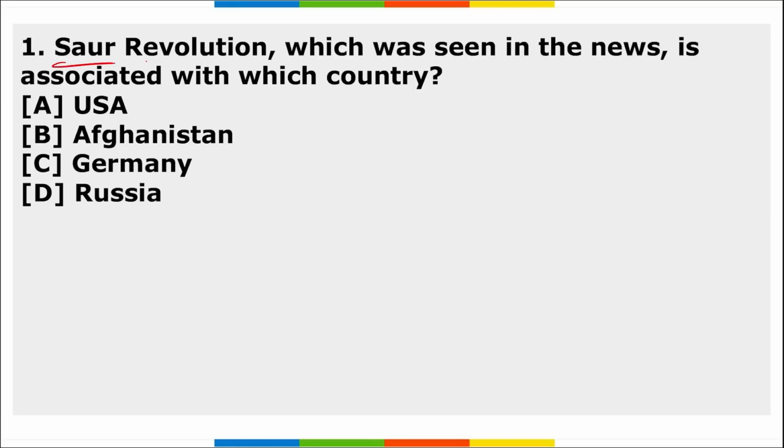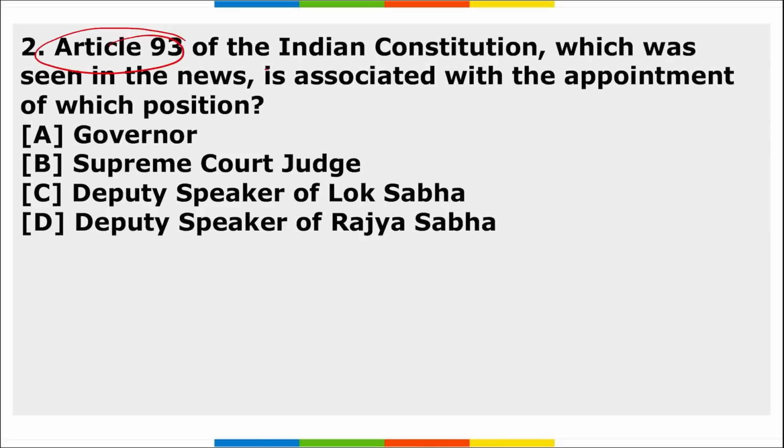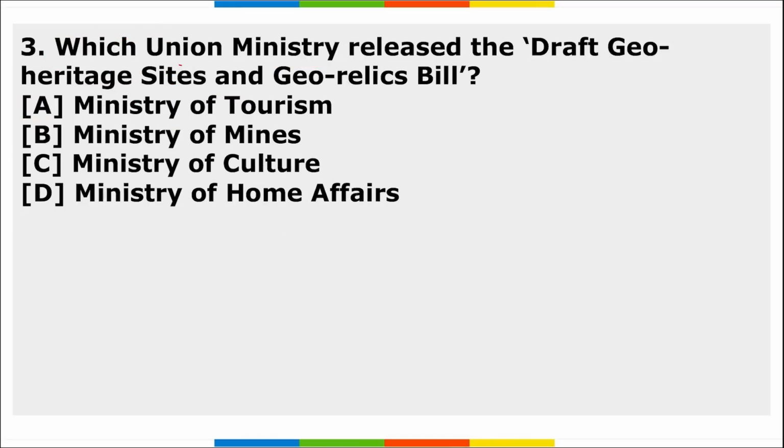First, Saur Revolution, which was seen in the news, is associated with which country? Second, Article 93 of the Indian Constitution, which was seen in the news, is associated with the appointment of which position? Third, which union ministry has released the draft Geo Heritage Sites and Geo Relics Bill? So these are your 3 homework questions, friends. I hope you have understood the assignment.